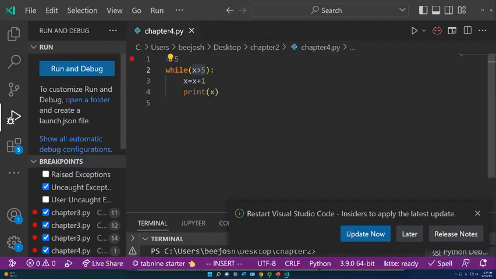So we're going to say while x is less than 5. Now that's different. Oh, no, because x is 5. Let's say x is 0. So now this is different because x is now less than 5. So therefore, the while statement is going to come out as true, and it's going to complete the statements inside.